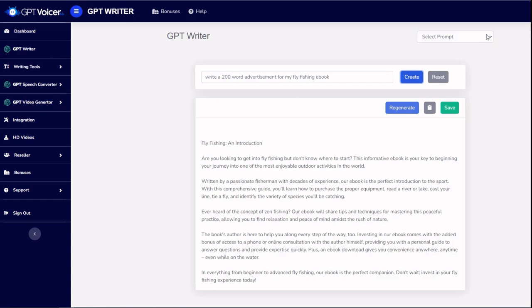We also have some prompts built in to save you even more time and to help you create even better content. So since I know many of you will want to use this for creating video scripts, you can simply select create video script from the drop down and then fill in a couple of blanks. So this says write a video voiceover script, product called. So I'm just going to enter a product name.